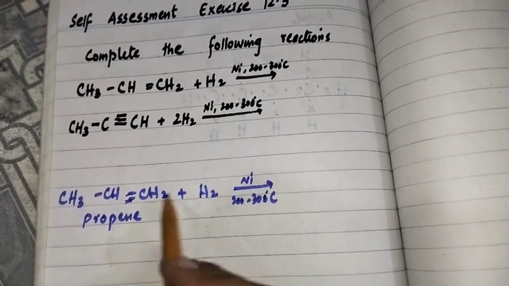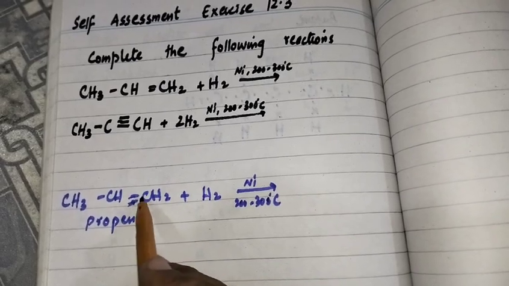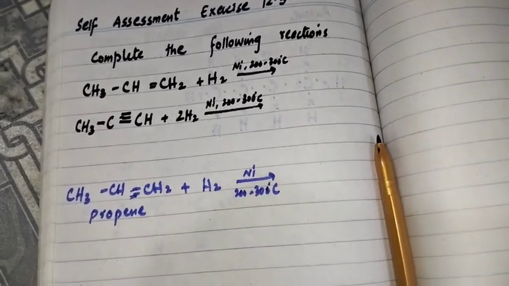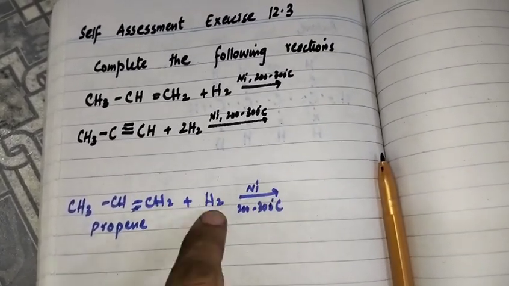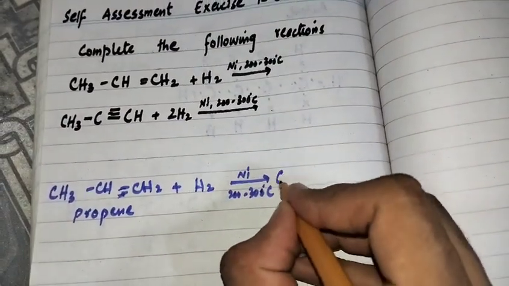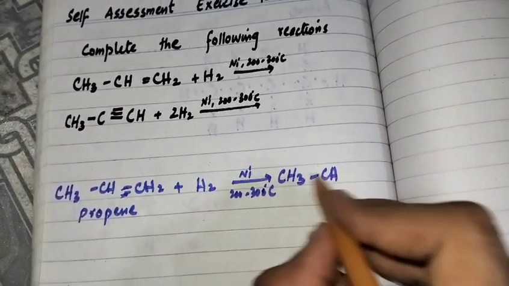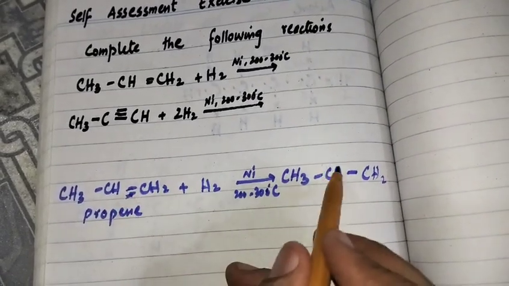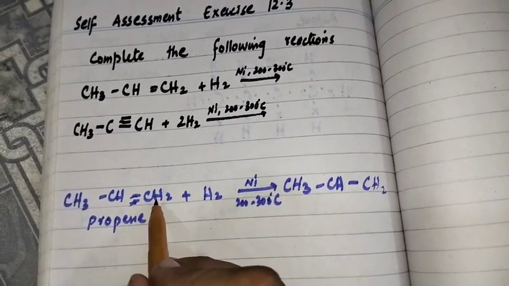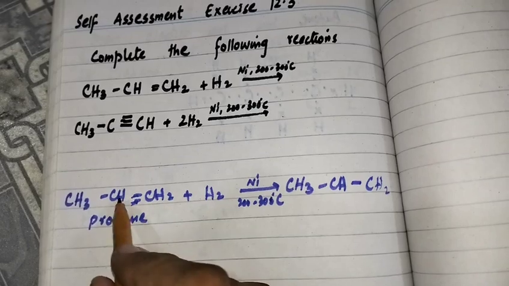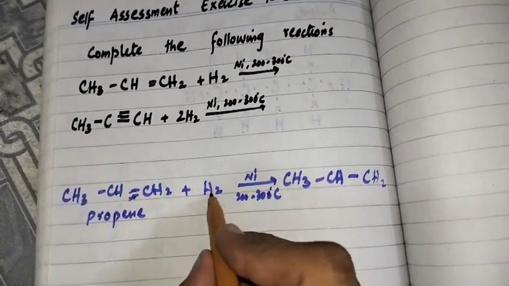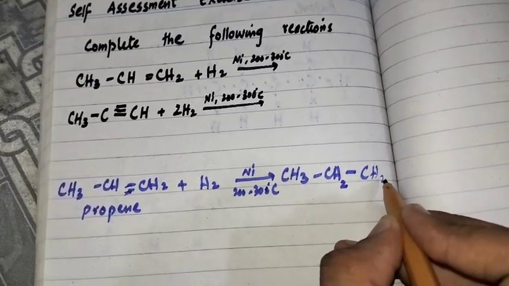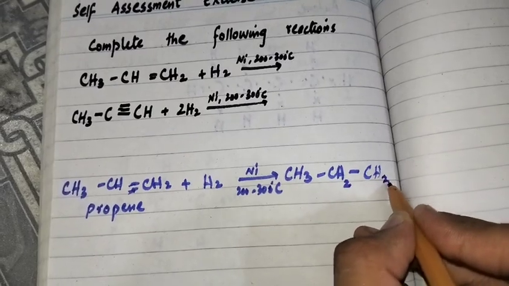So in the hydrogenation reaction, the double bond will be broken, and the valencies of these two carbons will be completed by these hydrogen atoms. Means that in this CH3 CH, now there will be a single bond between these carbons. When a single bond remains, this carbon and this carbon will have one valency less. So the valencies of these carbon atoms will be completed by two hydrogen atoms. One hydrogen atom will move to this carbon, so it will now be 2, and one hydrogen will move to this carbon, now it will be 3.